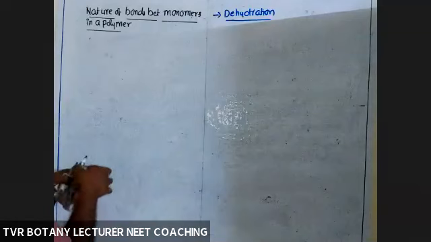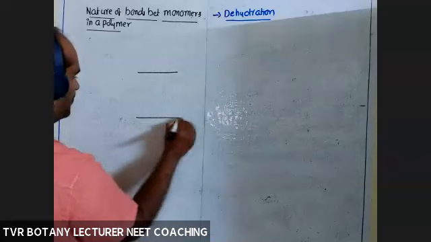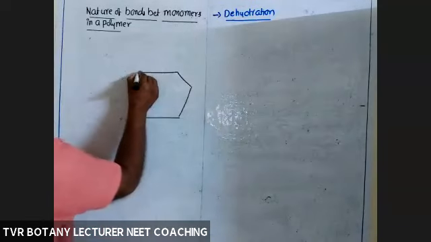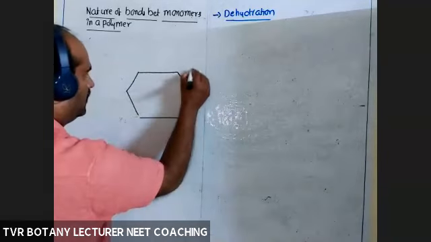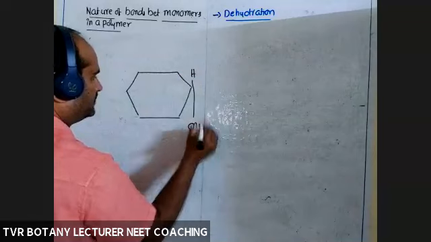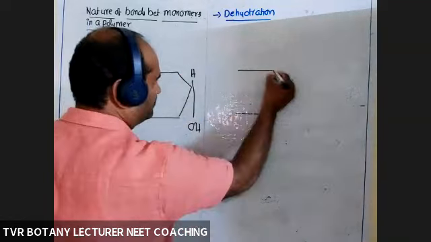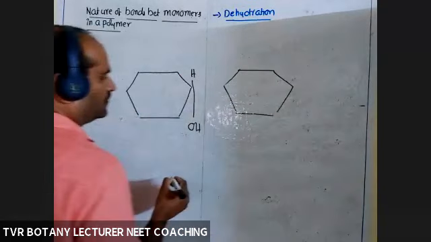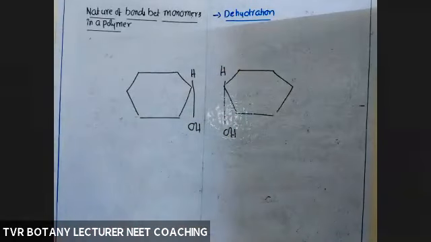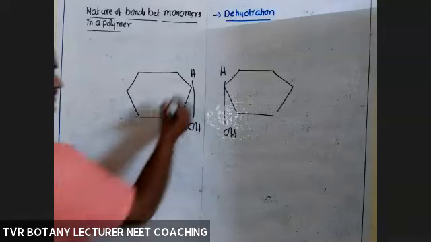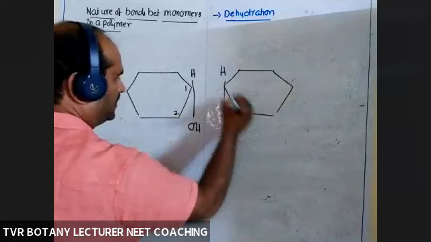Once again, I am giving here a sugar molecule, one glucose molecule. Hydrogen, OH, and take one more glucose molecule. Here also H, OH. So 1, 2, 3, 4; 1, 2, 3, 4.